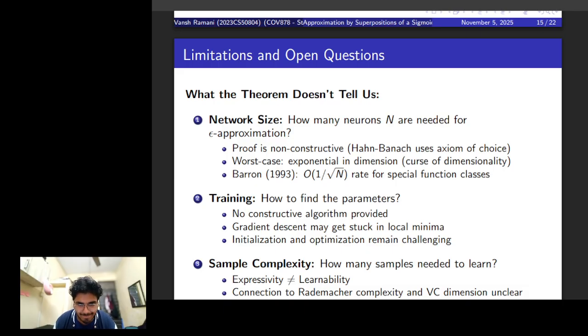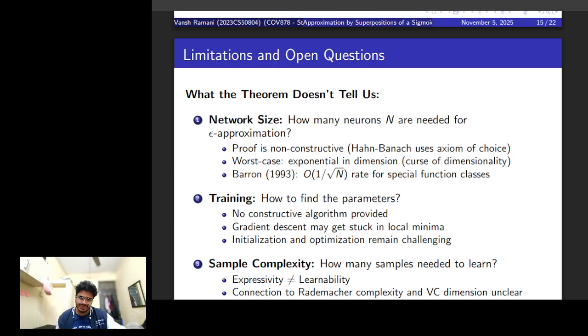The special function classes were actually smooth function classes, which means that you can bound the derivatives. You can say that for any two points on the function, f(y) minus f(x) upon y minus x is bounded by some epsilon.